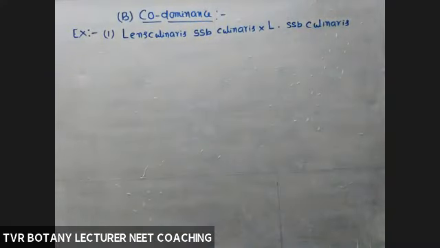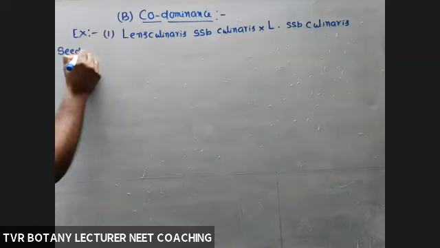Okay, Lens culinaris subspecies culinaris crossed with Lens culinaris subspecies culinaris. So this is a Fabaceae plant, a Leguminaceae plant, pulses. So here what did they take?